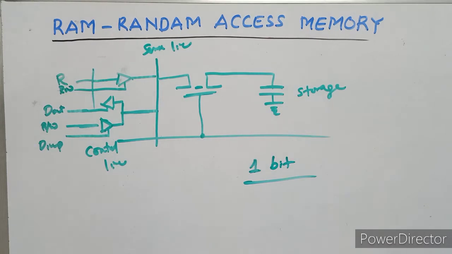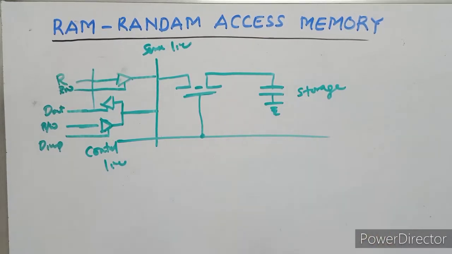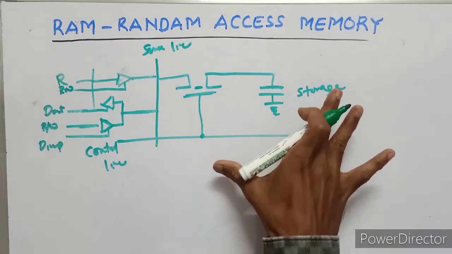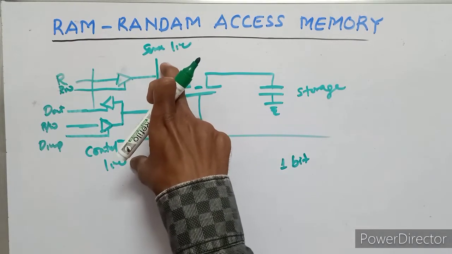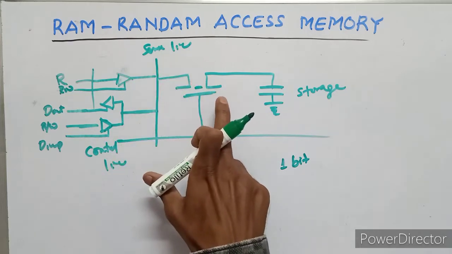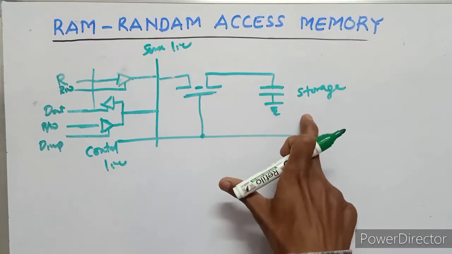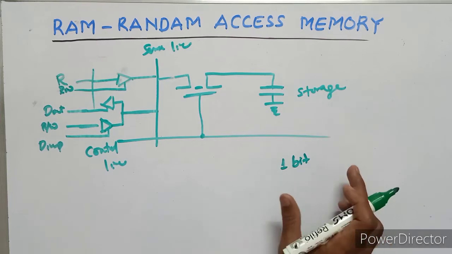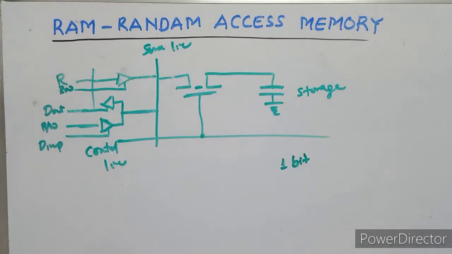Okay, so in this way a dynamic RAM, DRAM, may contain thousands of memory cells like elements. This is also 1 bit. When the sense line and control lines are very high, the MOSFET conducts and charges the capacitor. When very low, the MOSFET opens and the capacitor retains charge. This process can store 1 bit. These types of bits form thousands of memory cells like elements.